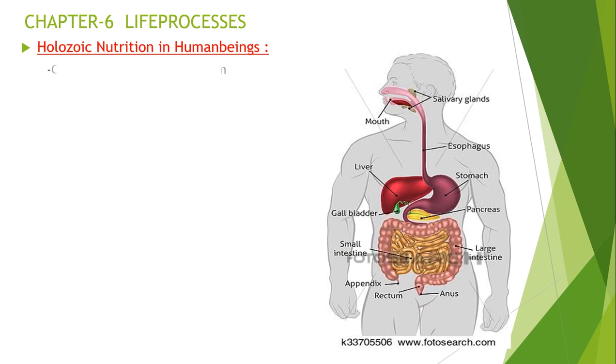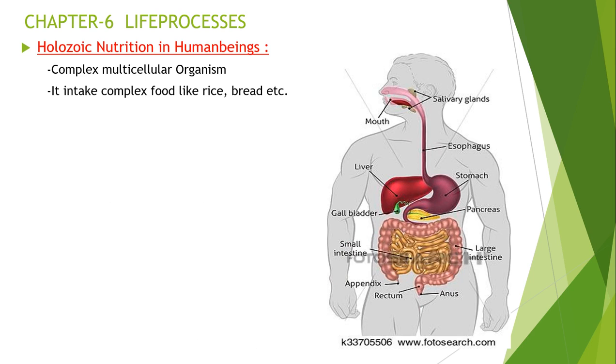In the previous video, we discussed holozoic nutrition in different animals like paramecium and amoeba. So in this video, we are going to discuss holozoic nutrition in human beings. Human beings are multicellular organisms. They intake complex food like rice, bread, etc. The digestion in human beings begins in the alimentary canal.